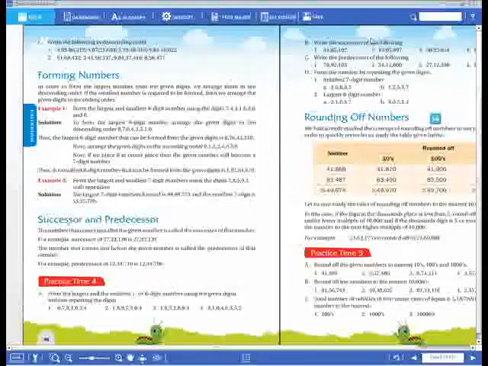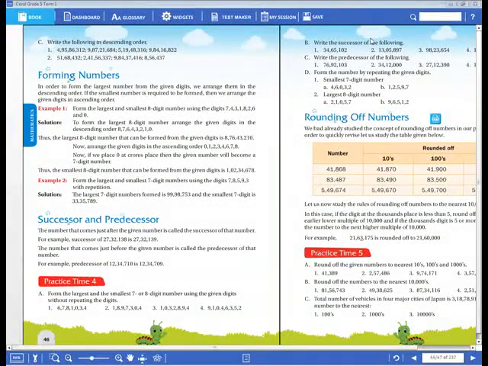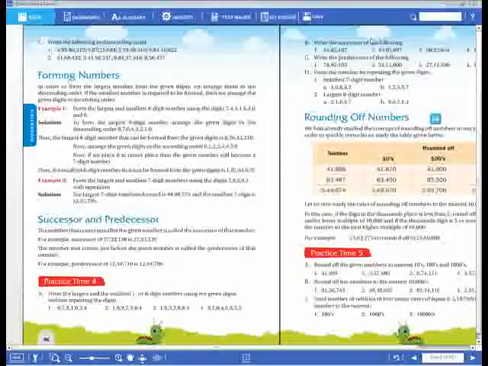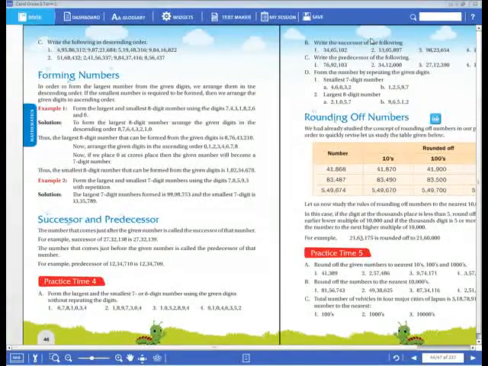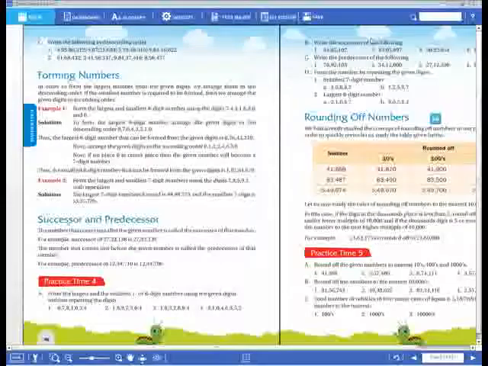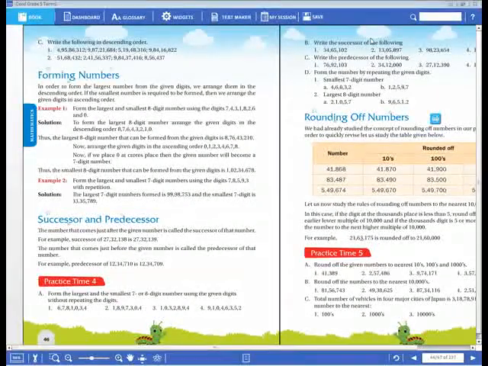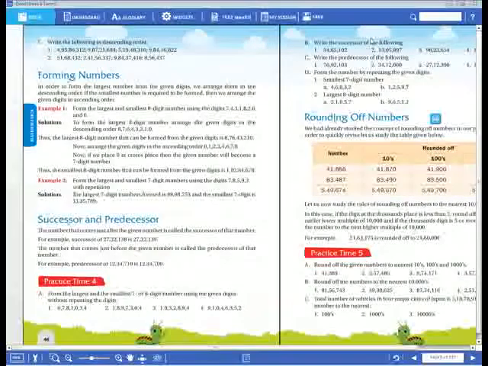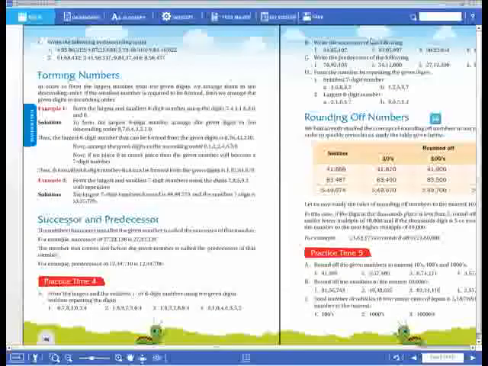For example, in this same number, if the last 3 digits were given as 889, when we check 889, it is greater than 500, no? So we have to take the next 1000 here. What is the next 1000 here? 2000. After 1000, which 1000 will come? 2000. So the nearest thousands of 41,389 is 42,000. Okay.